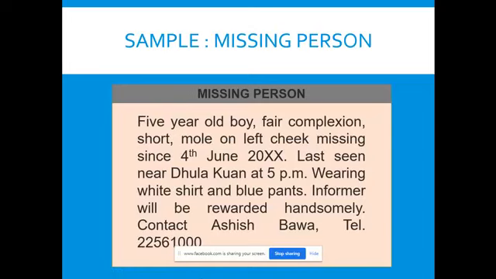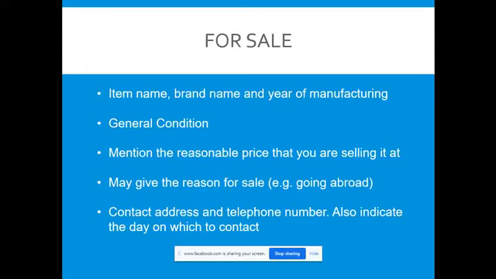So here's an example of a classified missing person. 5-year-old boy, fair complexion, small mole on left cheek, missing since 4th June. Last seen near Dholakuan at 5 p.m. Wearing white shirt and blue pants. Informer will be rewarded handsomely. Contact, address, and phone number.